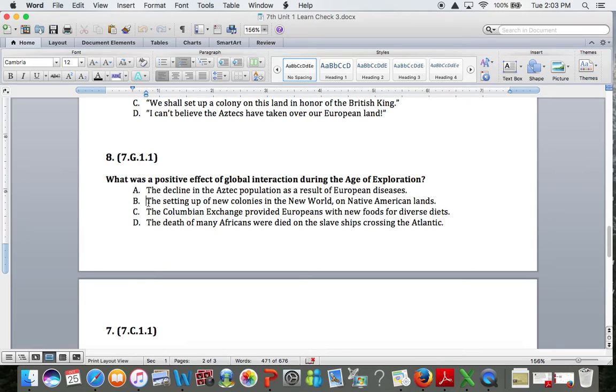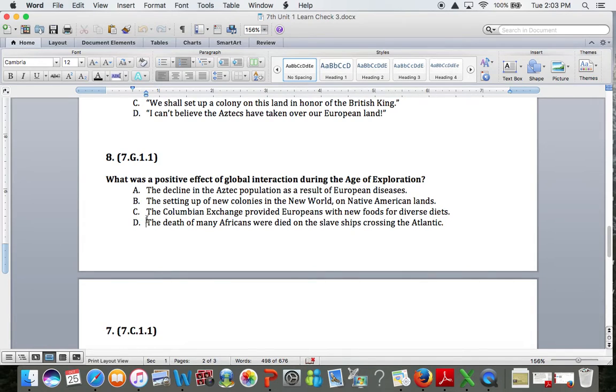B, the setting up of new colonies in the New World on Native American lands. Okay, this looks like it could be correct. We'll come back to that one and kind of narrow down our choices. We know that people are setting up new colonies in the New World. We know that they're setting them up on Native American lands. This looks like it could be correct, so we've got to talk ourselves into the best answer. We're going to move on to C and see what we can find. C, the Columbian Exchange provided Europeans with new foods for diverse diets. Okay, this also looks like it could be something good. So we're going to hold off on B and C, and we're going to see if we can eliminate D.